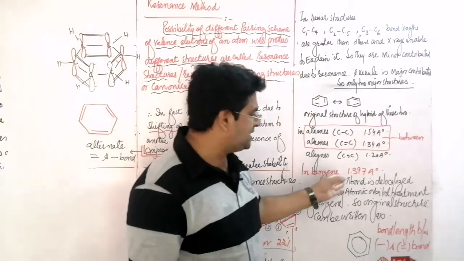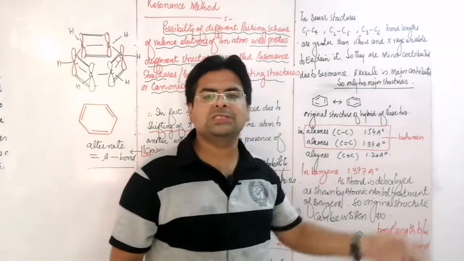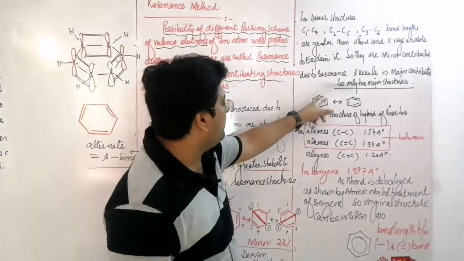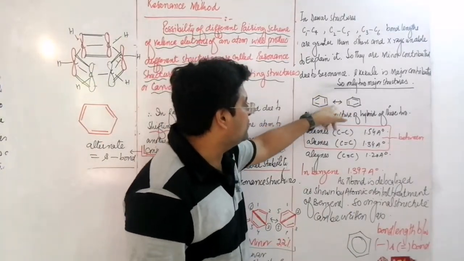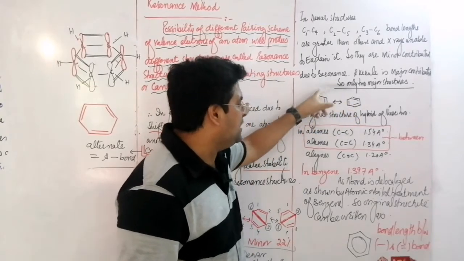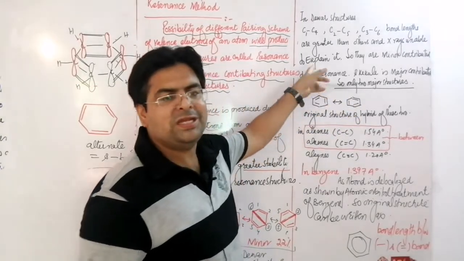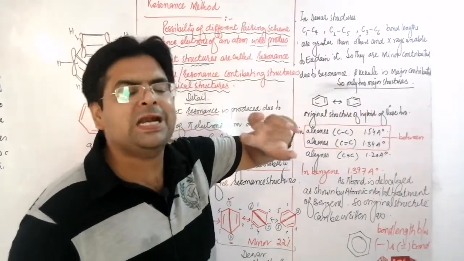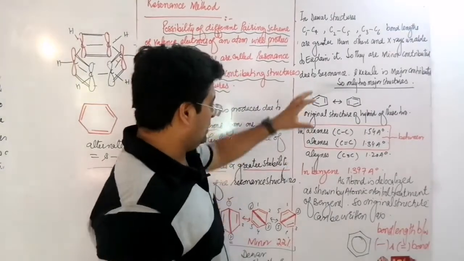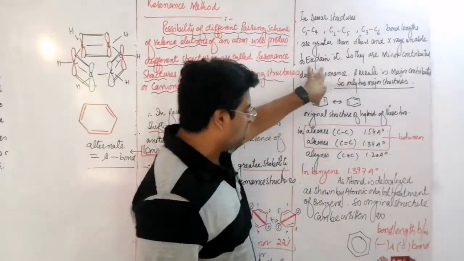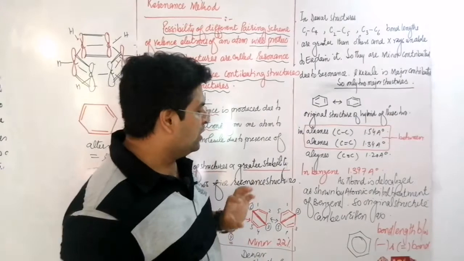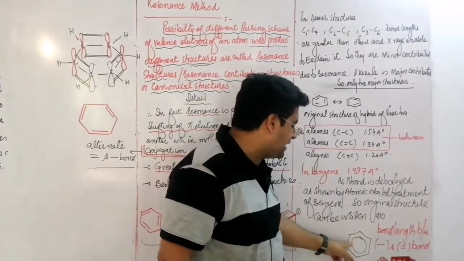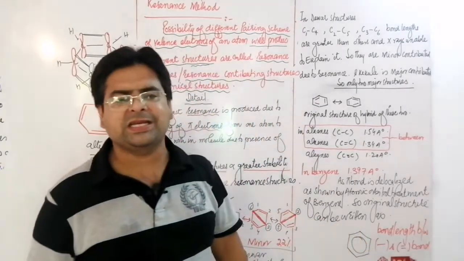In fact, in benzene there is no concept of 3 double bonds and 3 single bonds. In fact, the pi bond is resonated, it will be delocalized. Resonate means delocalization, the spread of pi bonds. As the pi bonds are delocalized, the original structure can be written with a circle drawn inside the ring.